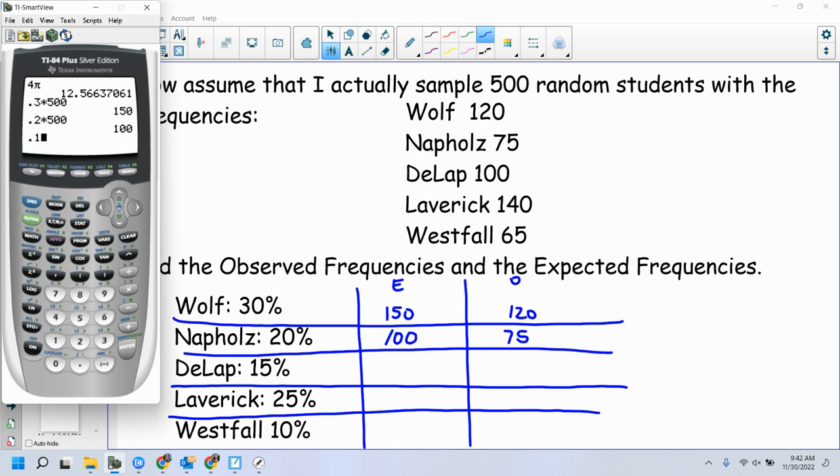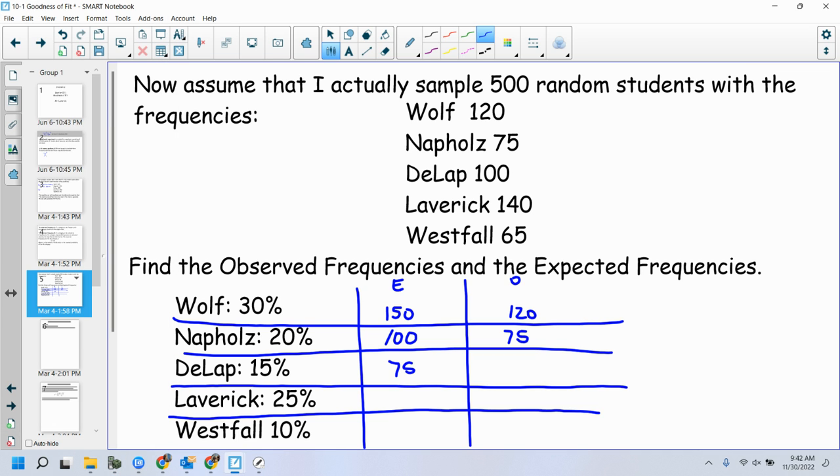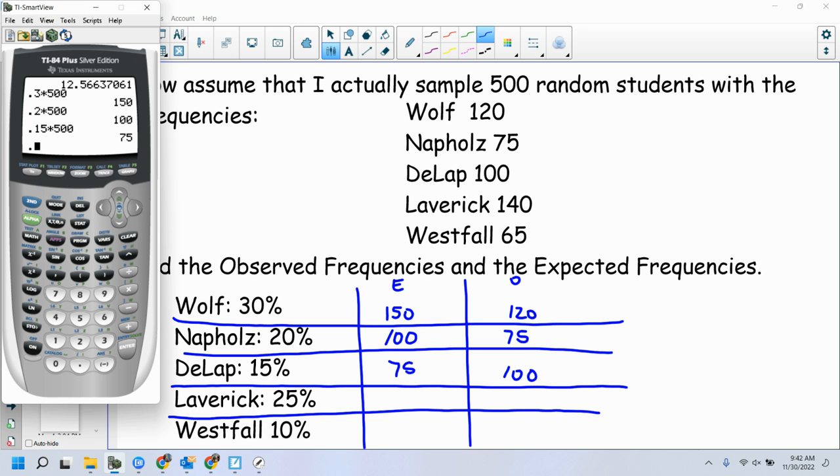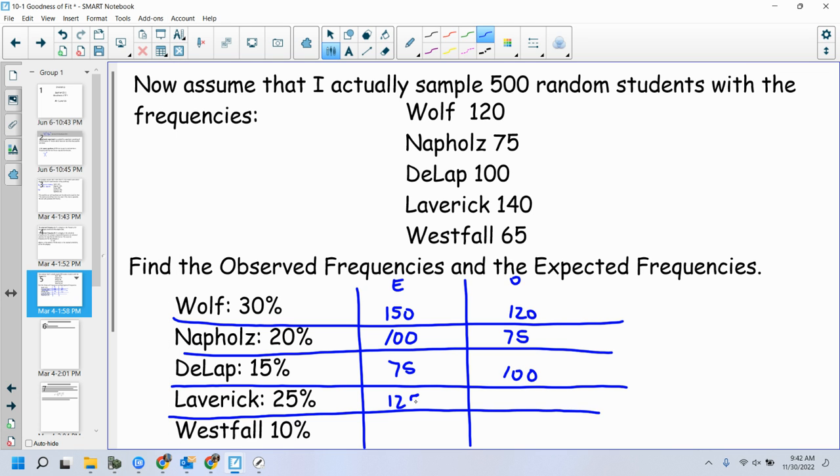15%. Hating on Mr. Gillette a little bit too, he's got a low percentage in here. 75. We expect to see 75. How many? 100. Got more votes than expected. 25% of 500 is 125. Oh, I overperformed. And then 10%, so 50. And 65, also overperformed.